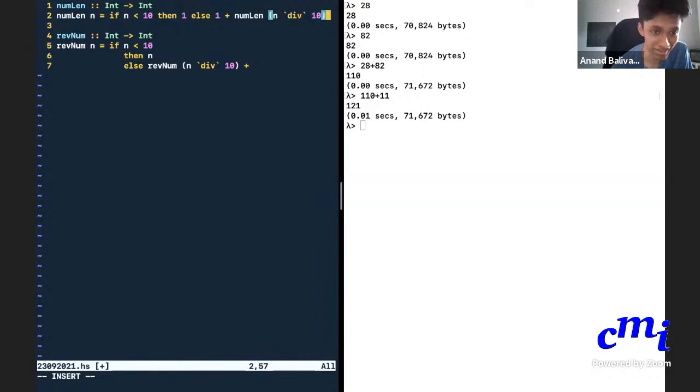Log function might be there, but it might not give me an integer. I'm trying to get the integer log. Okay, so that is the length.